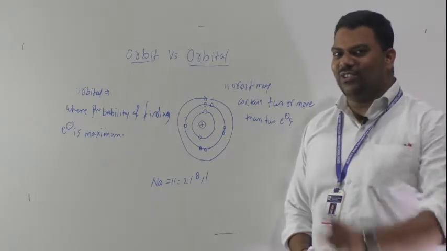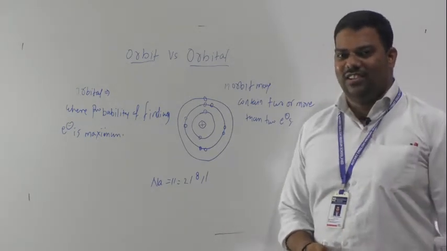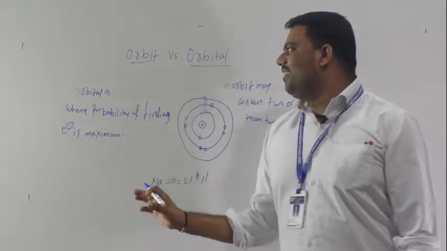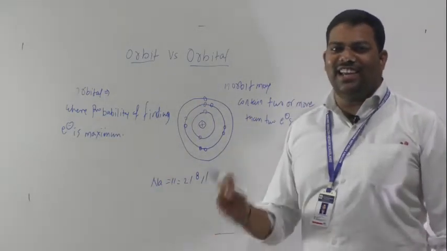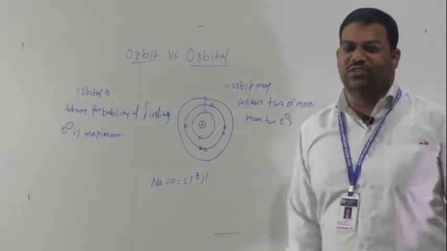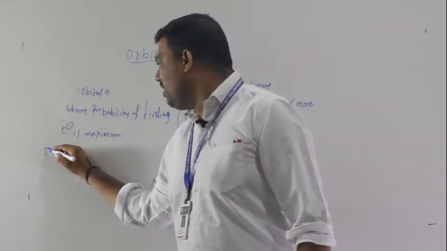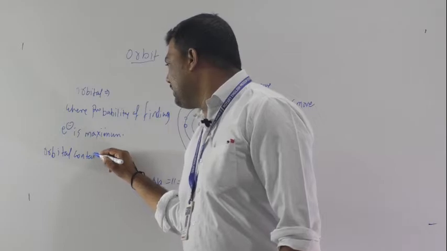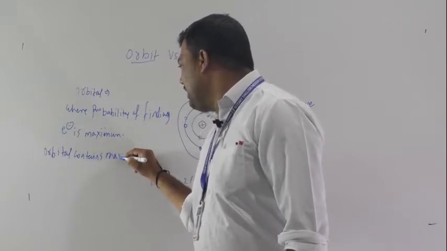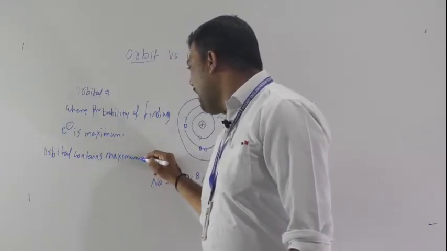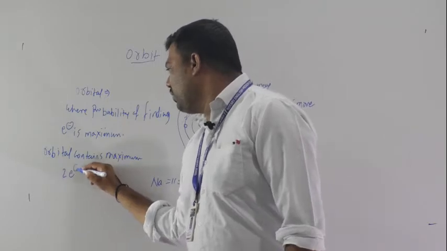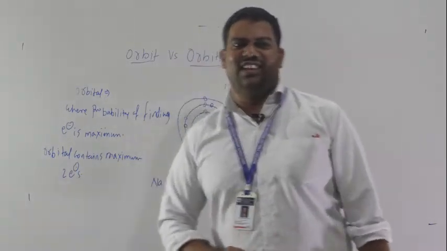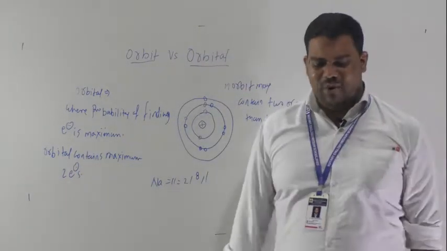One more thing is important, listen carefully. An orbital contains a maximum of 2 electrons. So very much important.